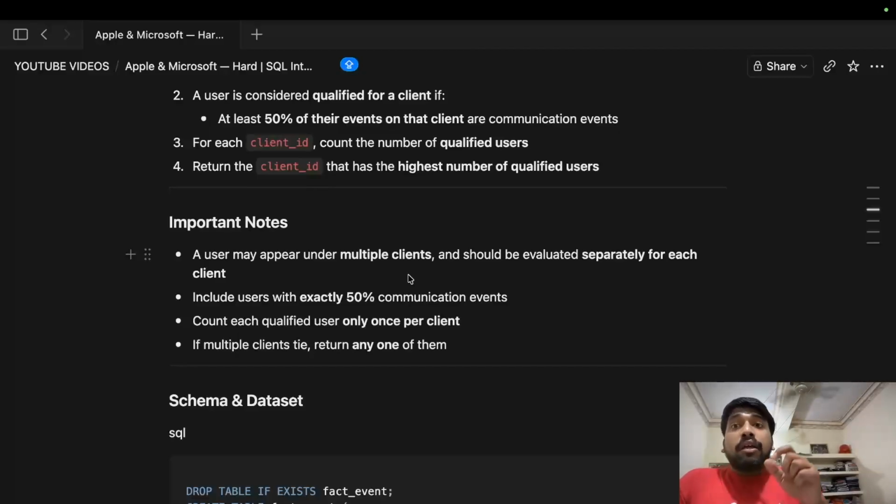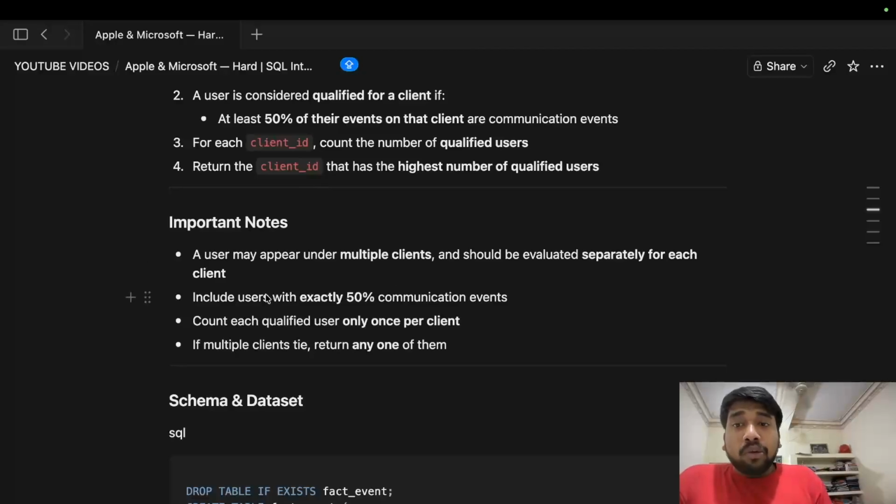With this, we have 6 user-client pairs. Let's call the users u1, u2, u3, and clients c1, c2, c3. If you understood the table structure that I was talking about, then you will see that we have 6 pairs: u1, c1, u1, c2, then u2, c2, u2, c3, and then u3, c3, u3, c1. Now you can see one user has multiple clients, and we have to calculate for each pair of user and client.